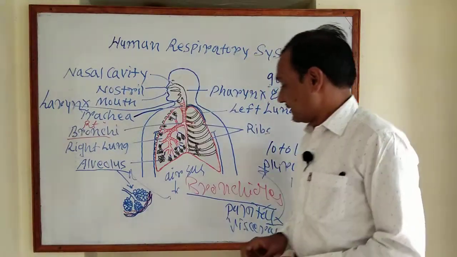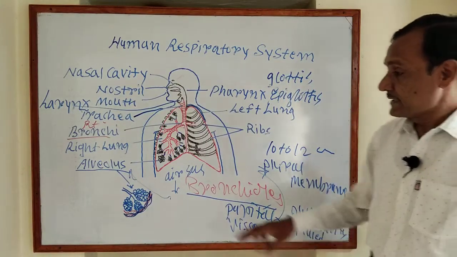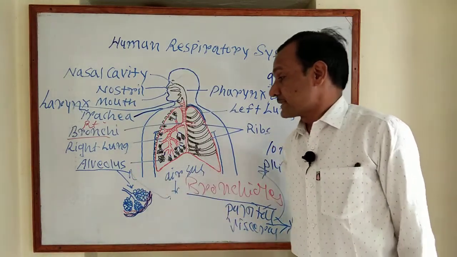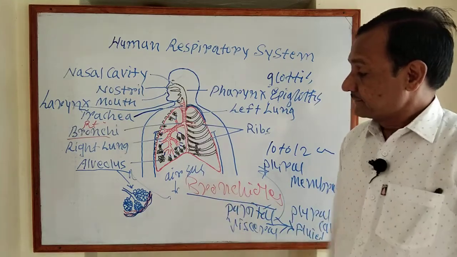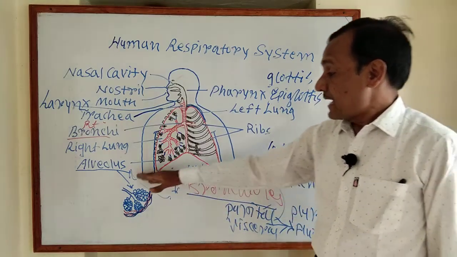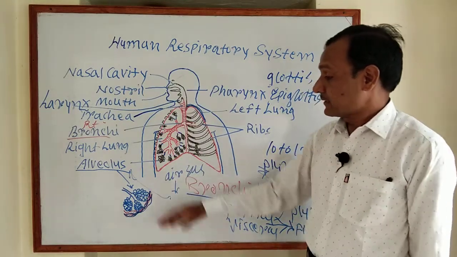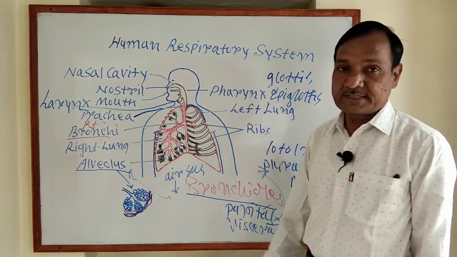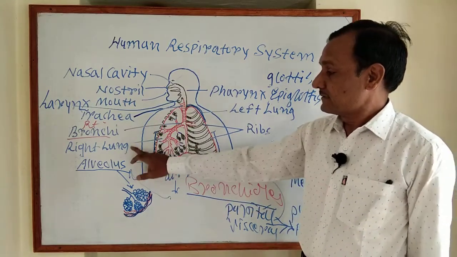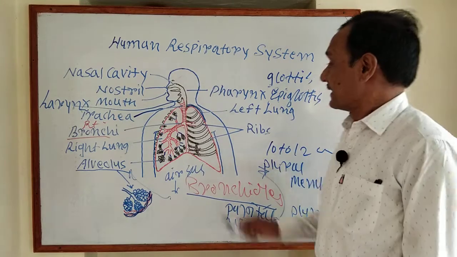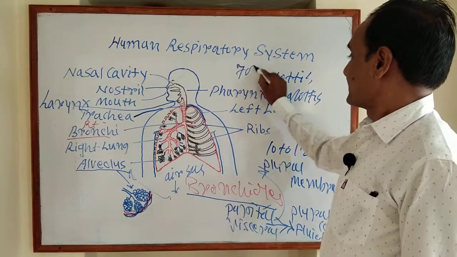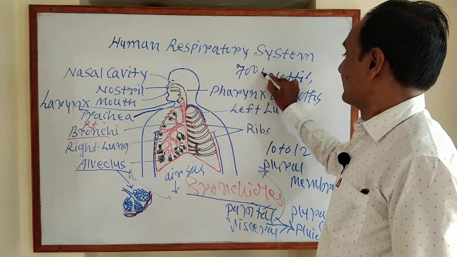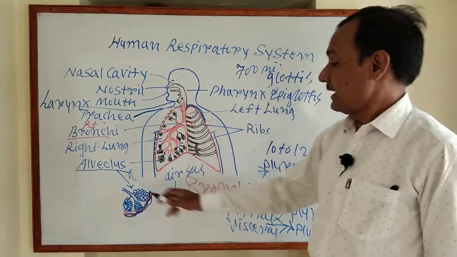What is the function of the alveoli? They provide a large surface area for the exchange of gases, and in each lung there are about 700 million alveoli.